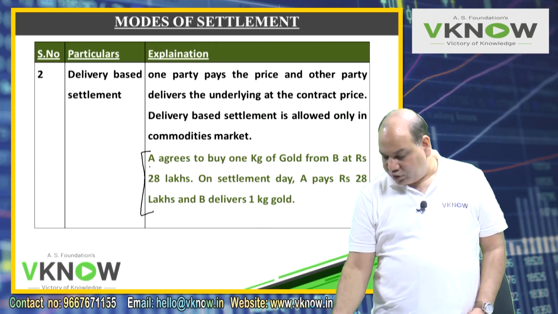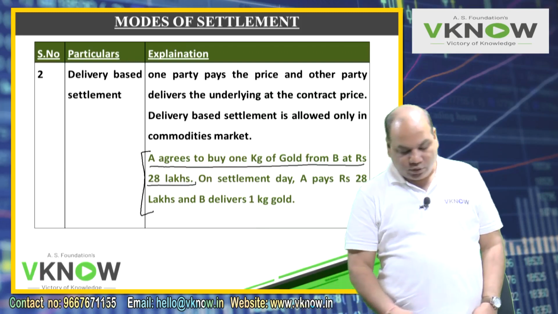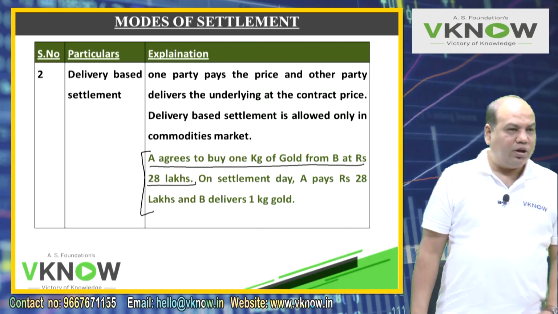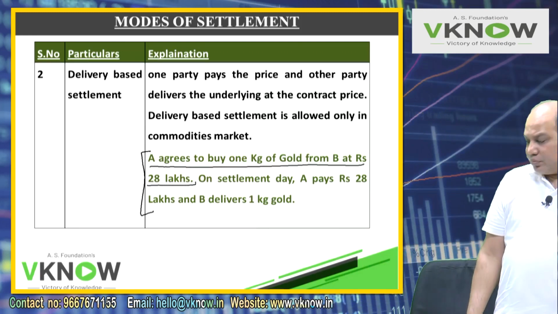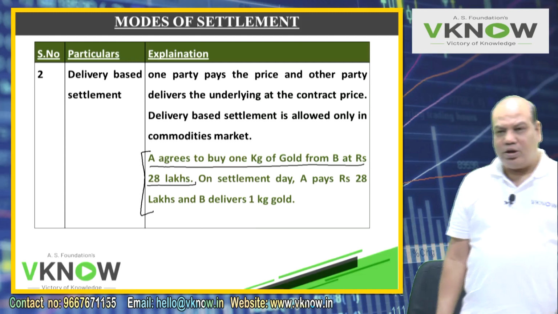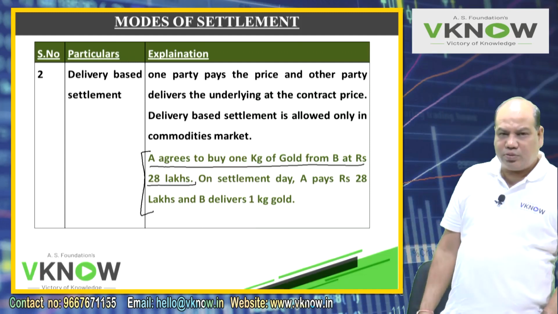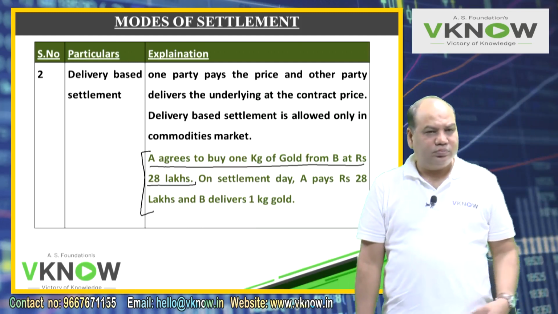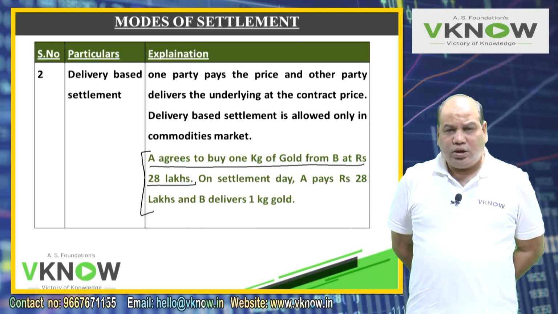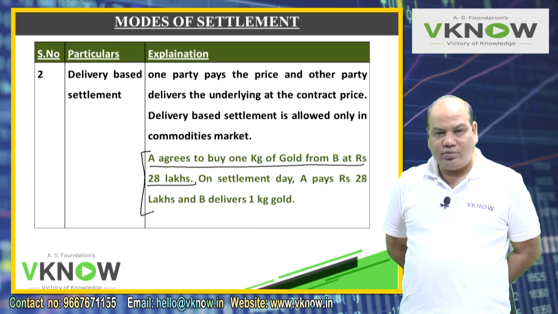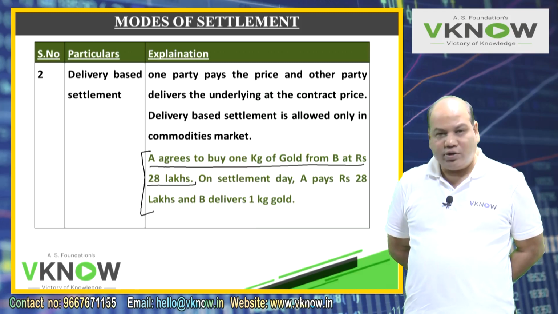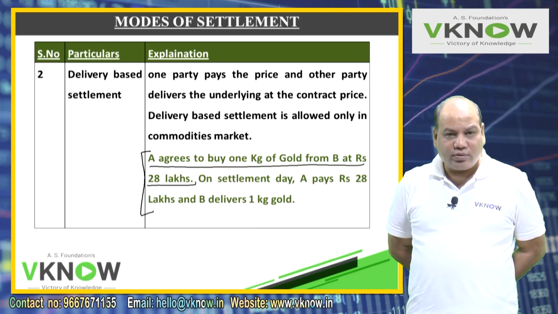Write down, A agrees to buy 1 kg of gold from B at rupees 28 lakh. And the parties decide to deliver the underlying.